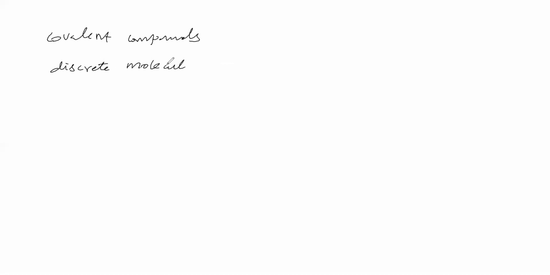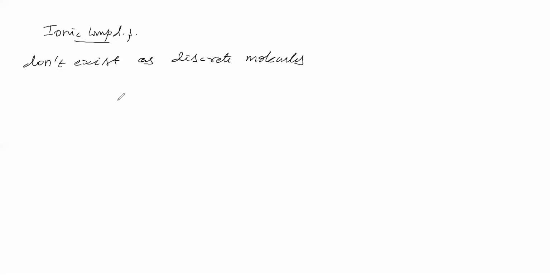Ionic compounds do not exist as discrete molecules. Whereas covalent compounds exist as discrete molecules. Okay. So covalent compounds exist as discrete molecules, whereas ionic compounds do not exist as discrete molecules.